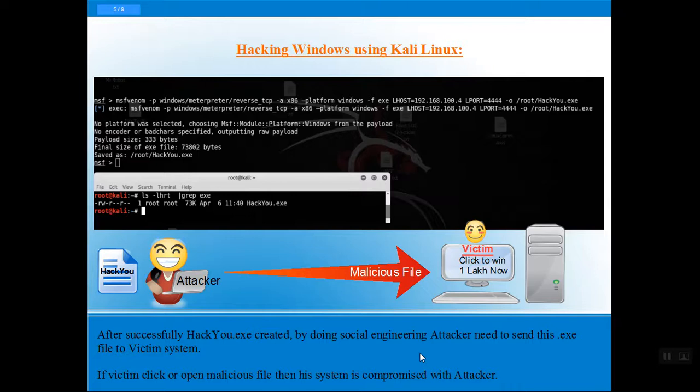When the victim clicks on the link or file, his system will be compromised. We're using Kali Linux with MSFvenom. It's a very simple method. We create a file called HackU, and after creating that file, by doing social engineering, the attacker needs to send this exe file to the victim's system, and his system will be compromised later on.